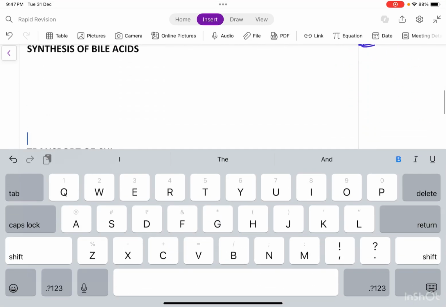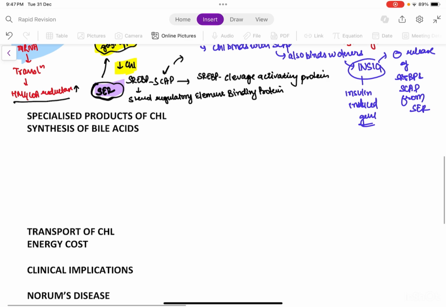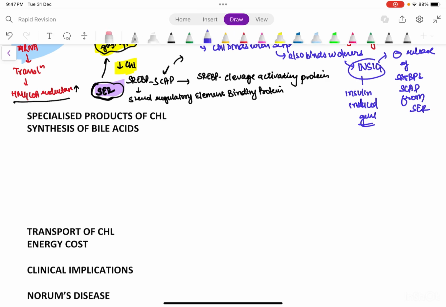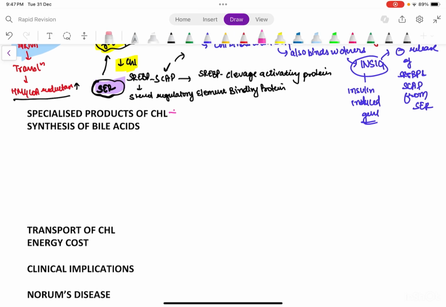So first of all, specialized products of cholesterol. In this you need to remember bile acid, vitamin D, and we have steroid hormones. In steroid hormones you have sex hormones, mineralocorticoids, and glucocorticoids. So, synthesis of bile acid.